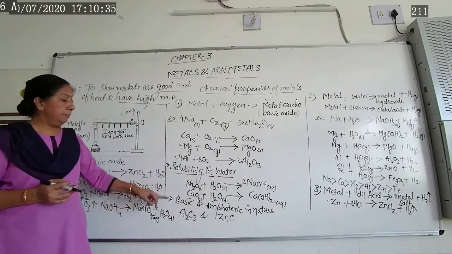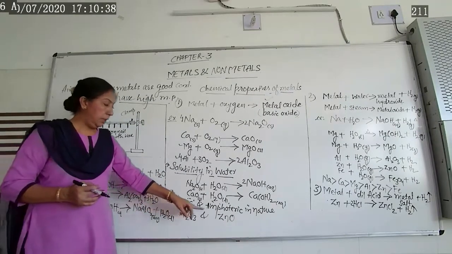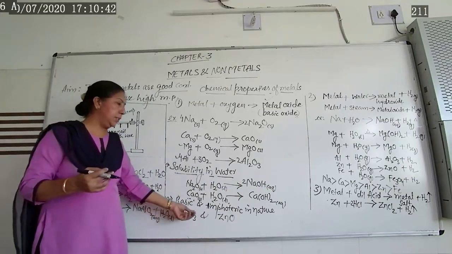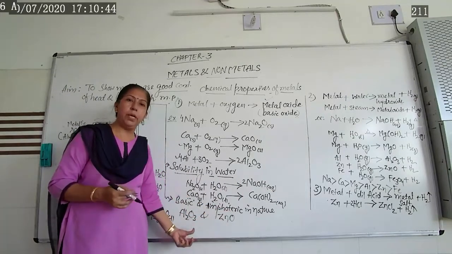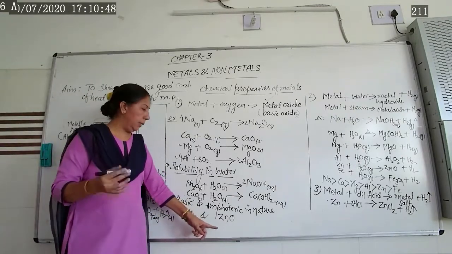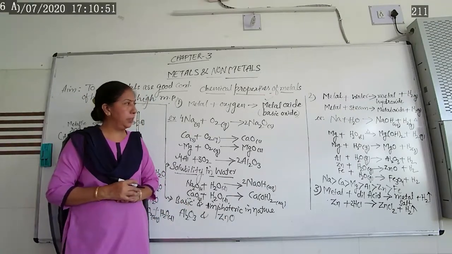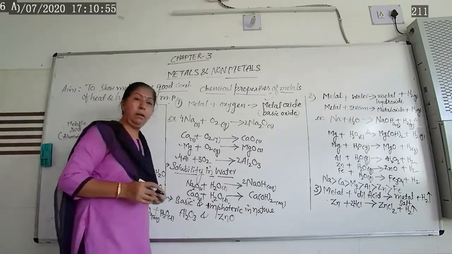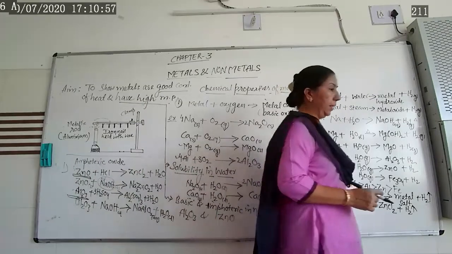All the hydroxides are what? Bases. Most of them are basic in nature, but a few of them are the same as here: aluminum oxide and zinc oxide. They are what? Amphoteric in nature. Now let us learn another chemical property of metals.